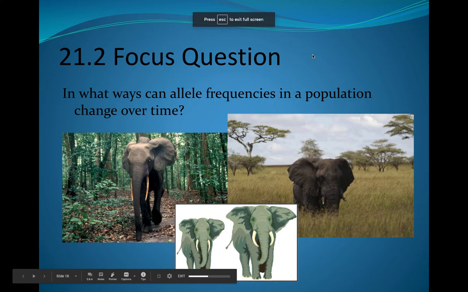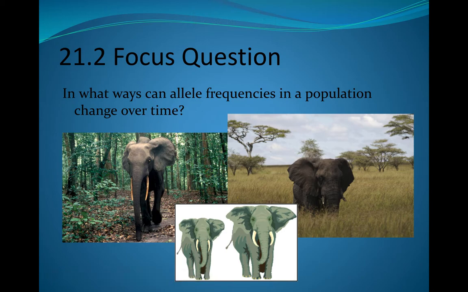Okay, Bio 30 is lesson 2 in chapter 21. Focus question for today: in what ways can allele frequencies in a population change over time? There are many ways that allele frequencies can change over time.